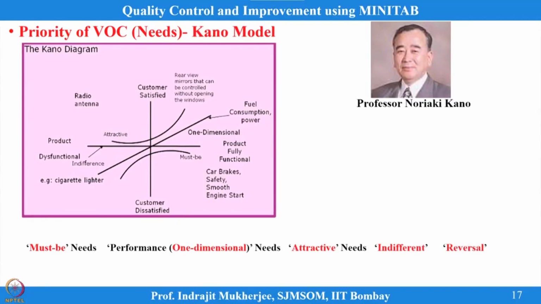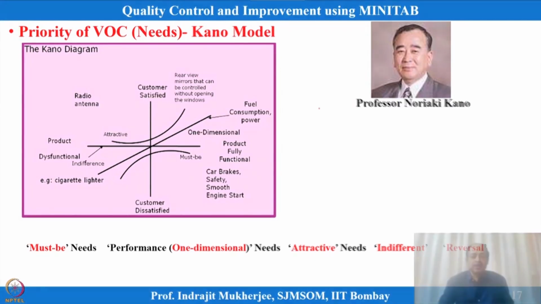Now, there can be n number of voices. How do we prioritize the voices? Noriaki Kano proposed this model, known as the Kano model, a very popular model, to identify and prioritize the needs of the customer. Which is important, which is not important. He categorized these needs, and for that he was given the Deming Award, the highest individual quality award. Okay.